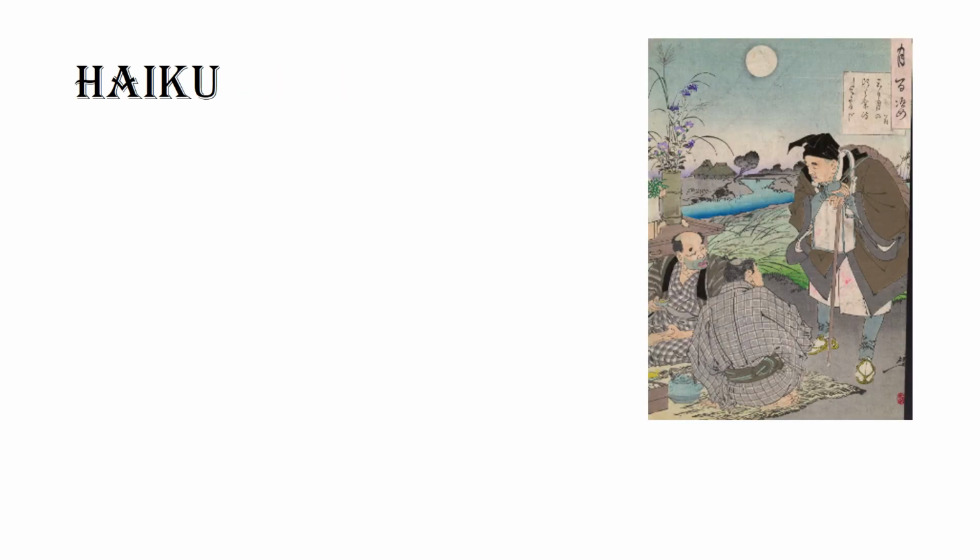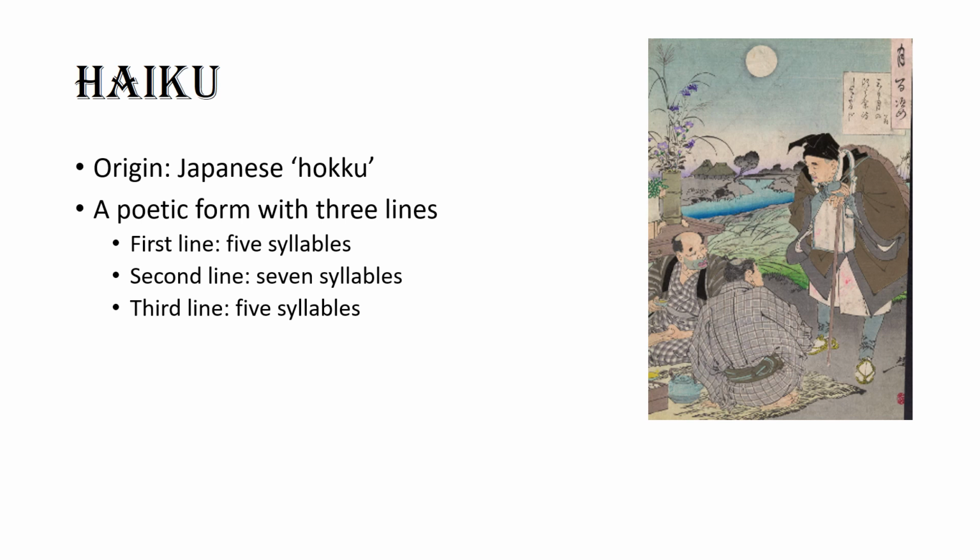Haiku is a form of poetry that focuses on a brief moment in time and a sense of sudden enlightenment. The haiku is a Japanese poetic form that consists of 3 lines with 5 syllables in the first line, 7 in the second, and 5 in the third. The haiku developed from the hokku, the opening 3 lines of a longer poem known as tanka, and the haiku became a separate form of poetry in the 17th century.